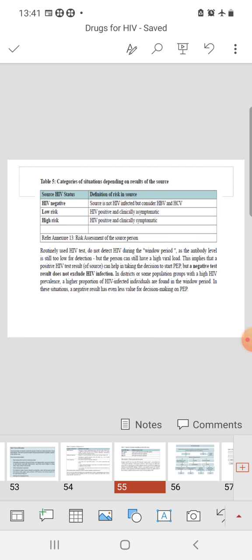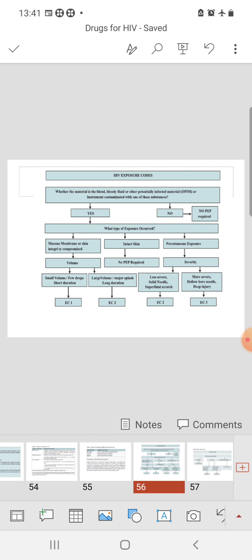And this is the source category. HIV negative, or HIV low risk: the source risk is very negligible, it is 0. Low risk means HIV positive and clinically asymptomatic, and high risk means HIV positive and clinically symptomatic. Now look here, this you have to write in the exam: HIV exposure code and also source code. So is the material blood or any body fluid or potentially infected material or instrument contaminated with one of these substances? If yes, then what type of exposure occurred? If no, then no PEP required.